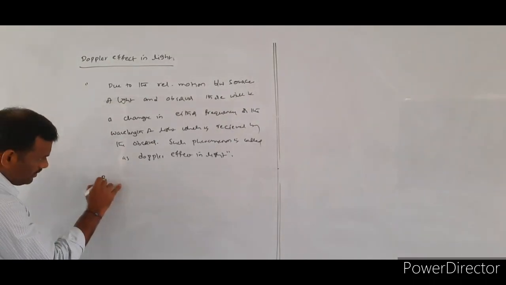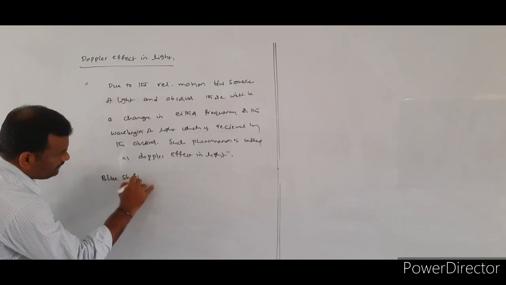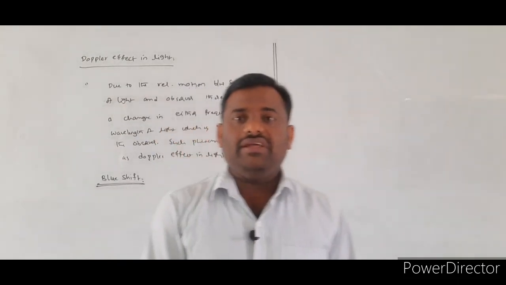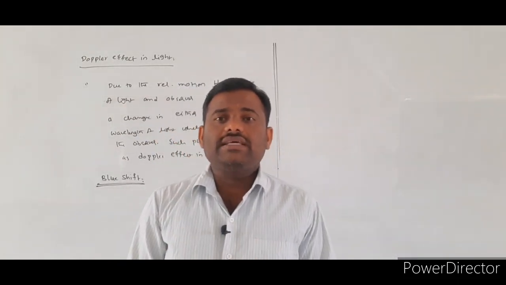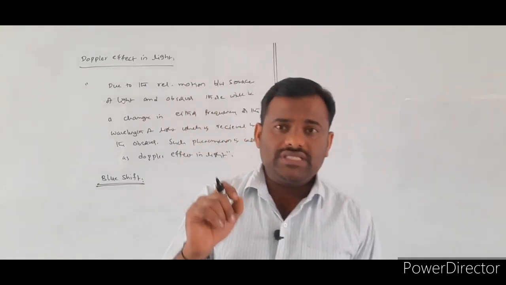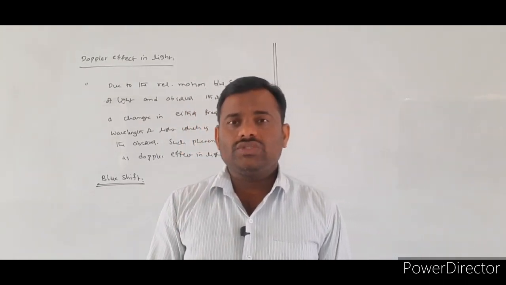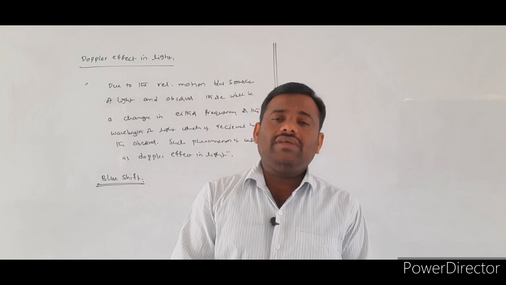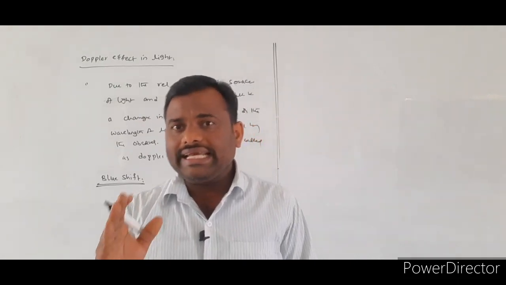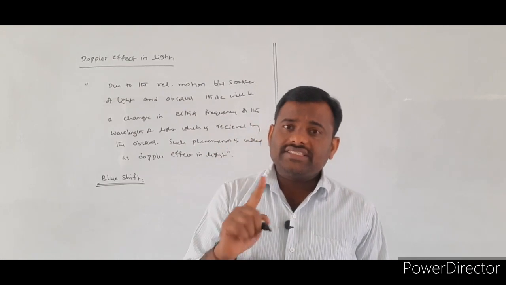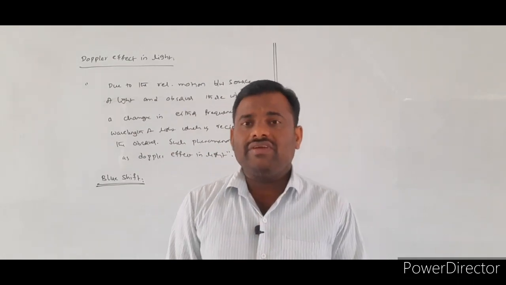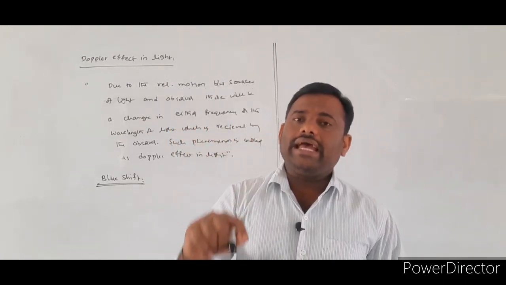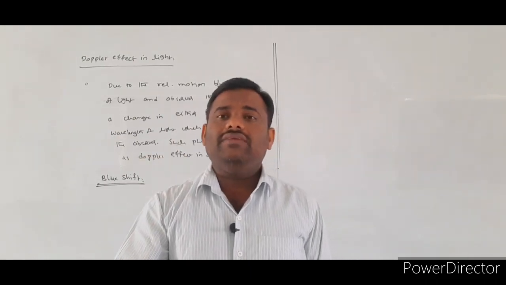Here, the next definition will be blue shift. What is the blue shift, and when will the blue shift exist? Whenever the distance of separation between the source of the light and the observer decreases, either the frequency increases or the wavelength of the light decreases. So whenever the distance of separation between the source of the light and the observer decreases, the light received by the observer has its frequency value increased or its wavelength decreased.